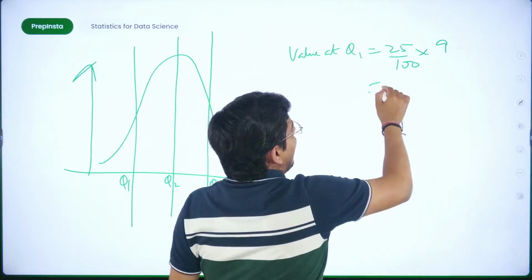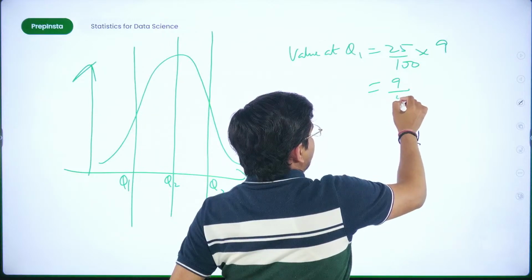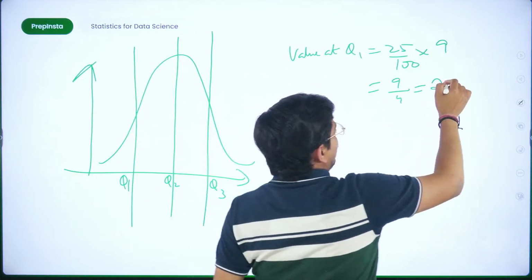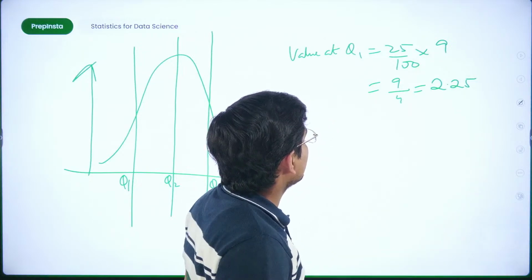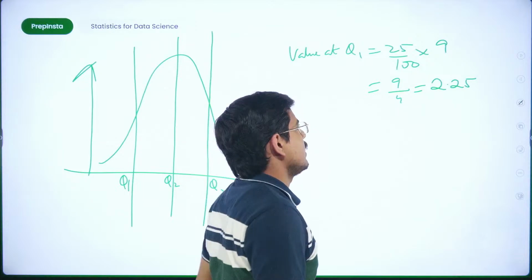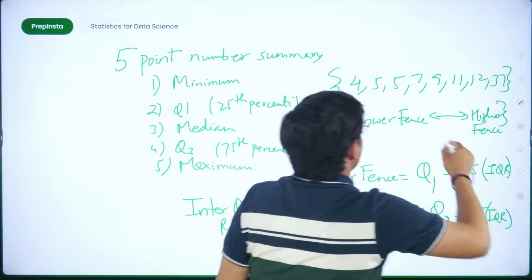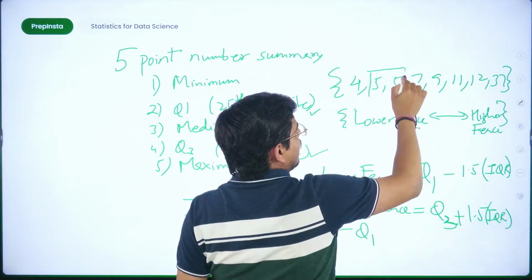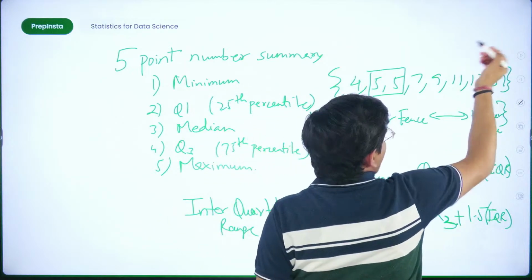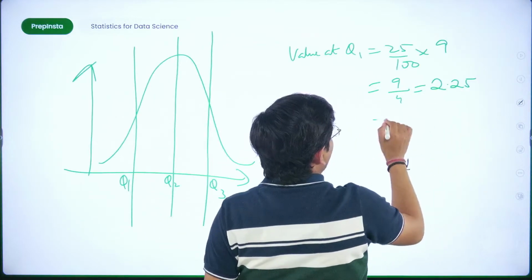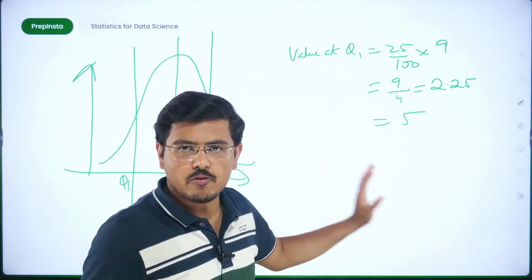We have done right. And now this is nothing but 1/4 of 9. So what is 1/4 of 9? This is approximately somewhere around 2.25, if I'm not wrong. Is it? 4 2s are 8. Yes, 4 2s are 8 again. And then yes, 2.25. So I'll check somewhere here. Fine. I'll take these two values and then take the mean of them, which is again 5. So the value you have at Q1 is 5.